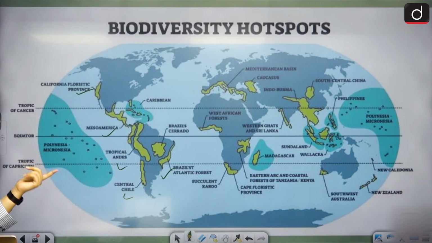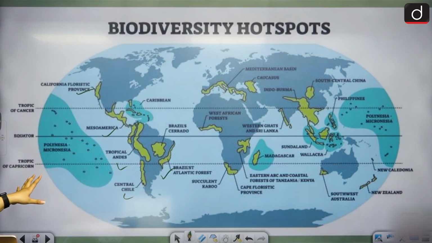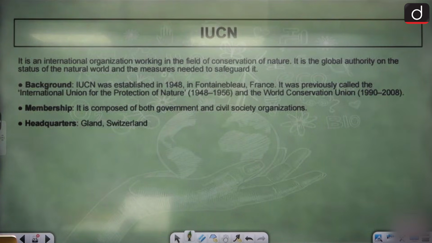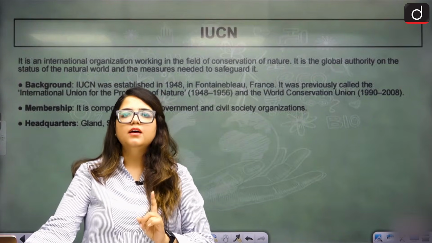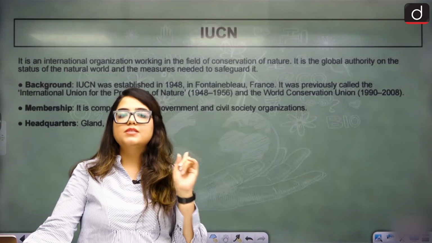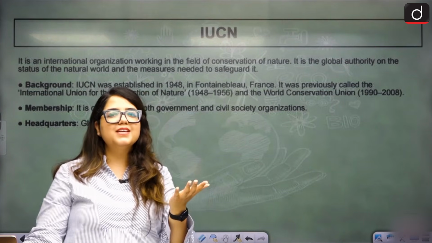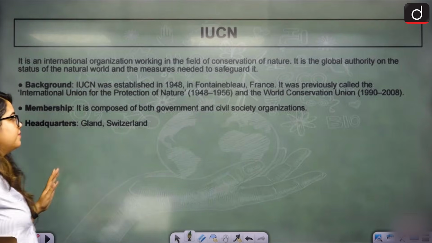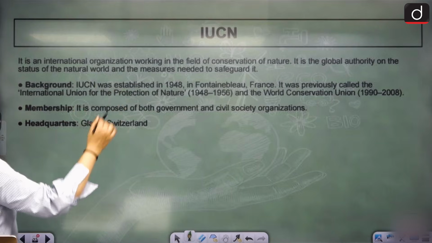Clear? Now, this declaration is done by Conservation International, while the conservation is actually done by IUCN. The conservation of all the biodiversity hotspots that you've just seen is done by IUCN. What is IUCN? We know that. Come on, we know that. IUCN, International Union for Conservation of Nature.